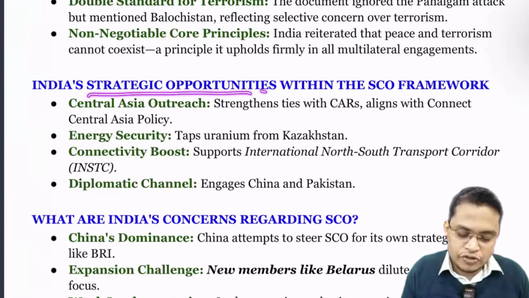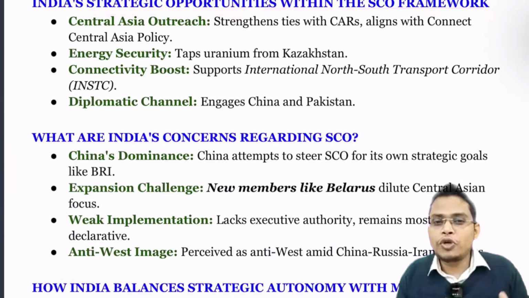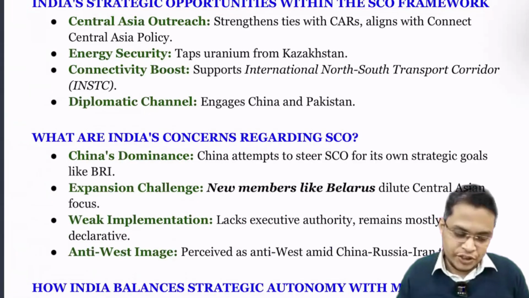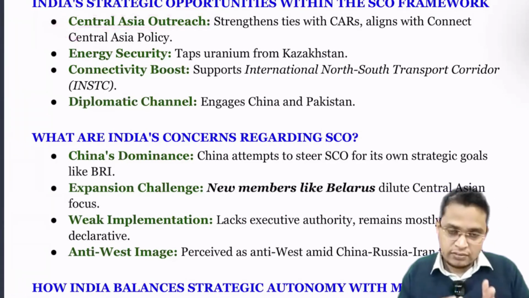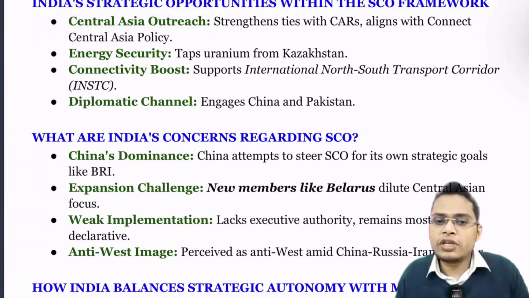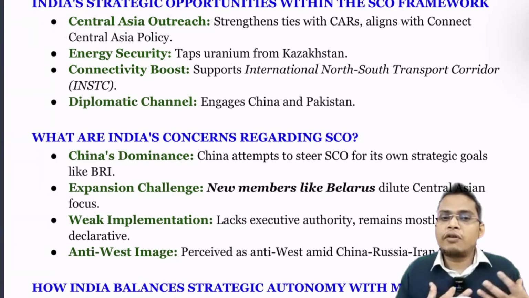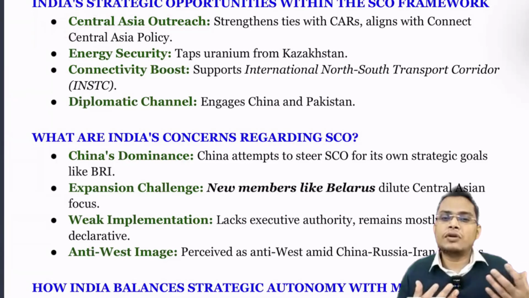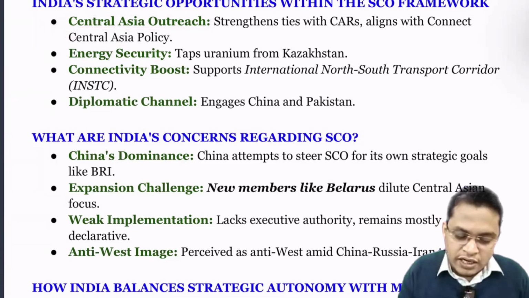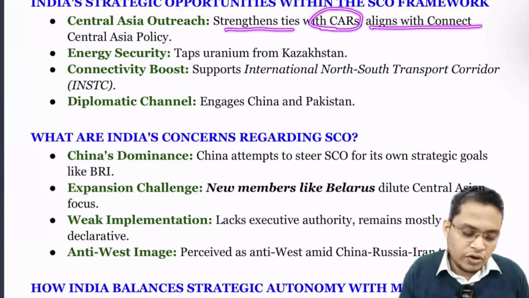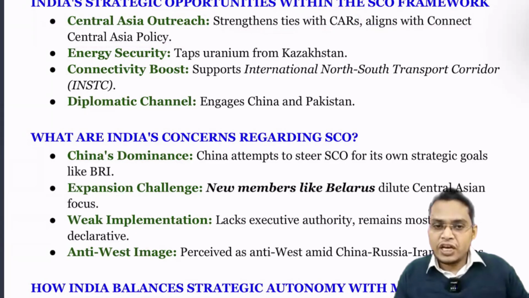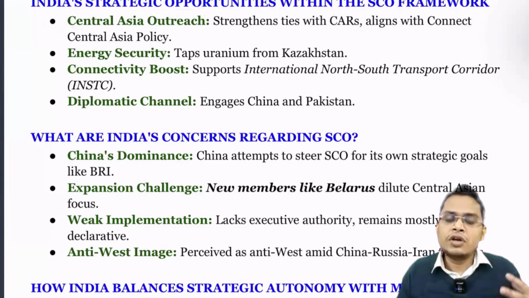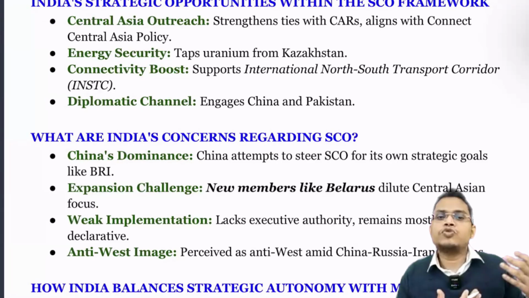Now, India's strategic opportunity within the SCO framework. What opportunities can we reap by being involved in the SCO? The first one is Central Asia outreach. I think you already know there are 5 countries in Central Asia. We can have outreach there, interact with them, and maintain good relationships. These countries are very important for our energy security, our diaspora, and countering terrorism. Strengthening ties with the Central Asian region aligns with the Connect Central Asia policy, our government policy of connecting Central Asia. That can boost our goodwill, tourism, and trade.